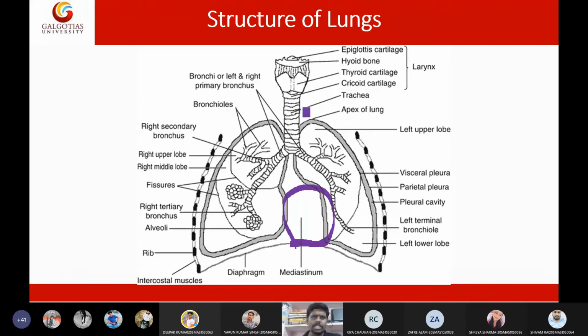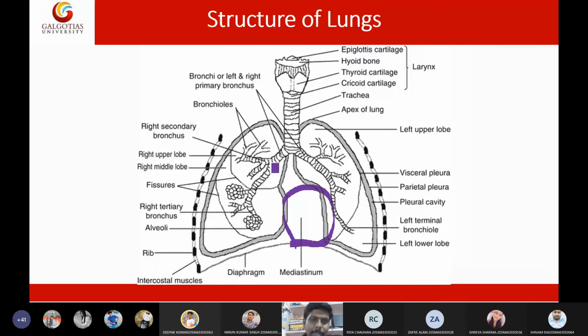Then coming to the bronchial tree. The upper portion of the trachea is connected to the larynx, which is also called the voice box, and the lower part of the trachea is connected to the bronchi. We have the right bronchus and the left bronchus. These are called the primary bronchi.